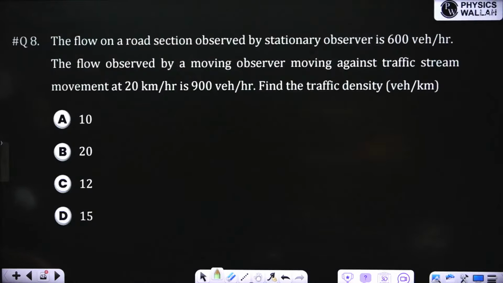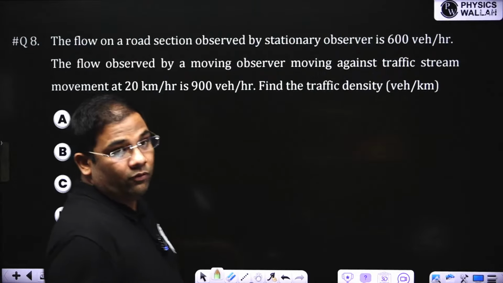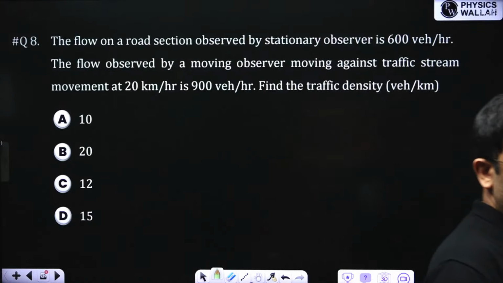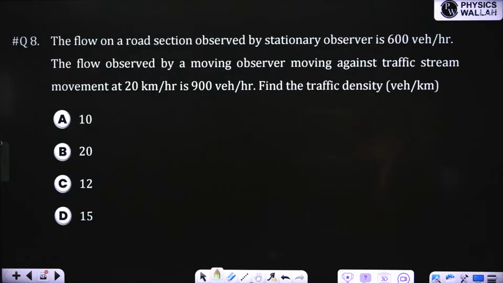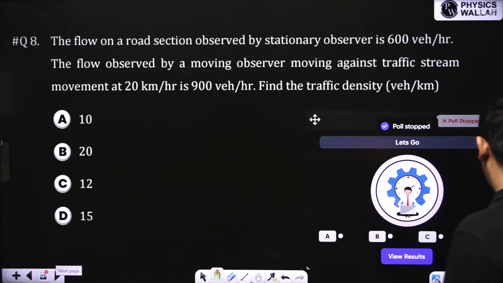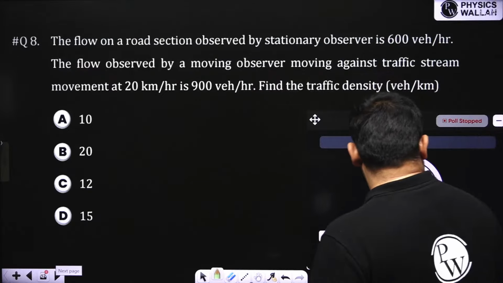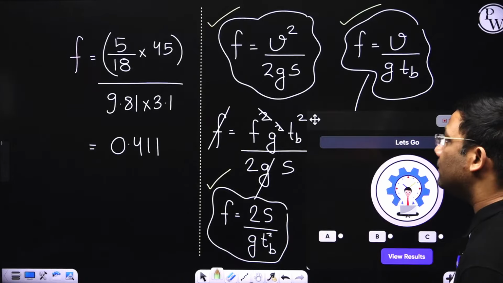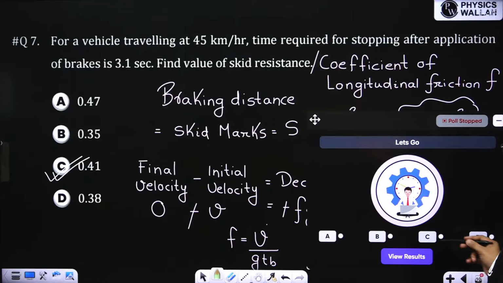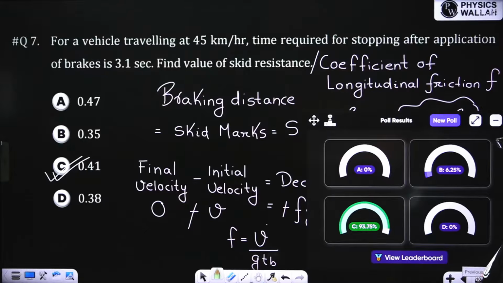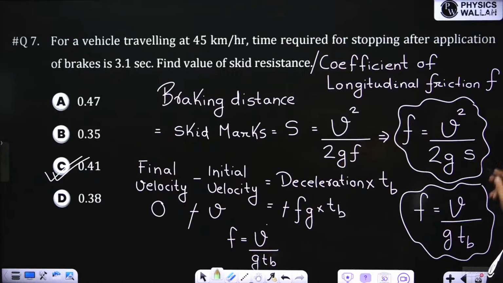Okay, next question. This is from relative flow. I have discussed the formulas yesterday, so please solve this question. What was the answer? Answer was C, right? Correct. Very good. Many of you have solved it correctly.